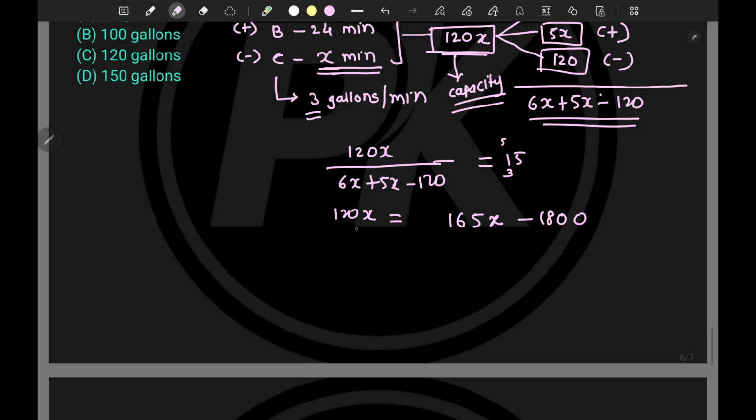Now tell me, so if this goes that side and this comes this side, so 120 and 165, there is a gap of 45x is equal to, and I'm bringing this 1800 this side, so it will become positive, so 1800. Now tell me the value of x, so it will be 1800 divided by 45, right? So 9 2s are 18, 9 5s are 45, right? And 5 4s are 20, so it is 40, so x is equal to 40.